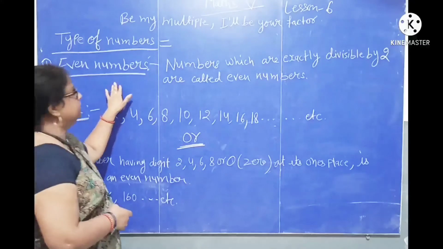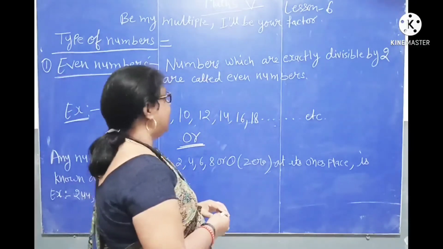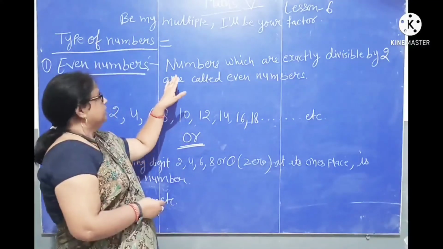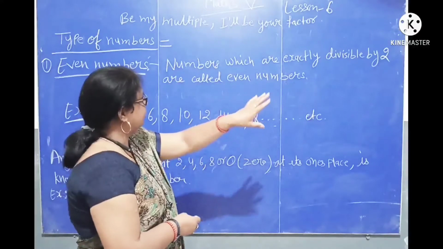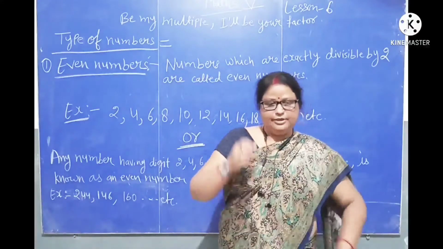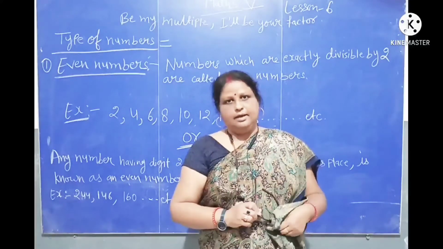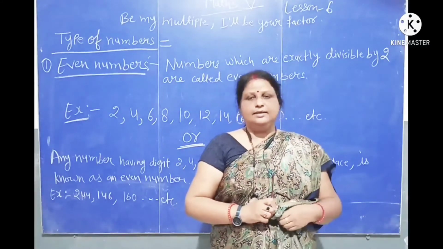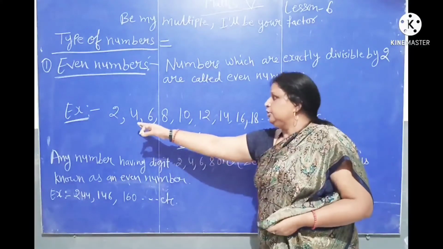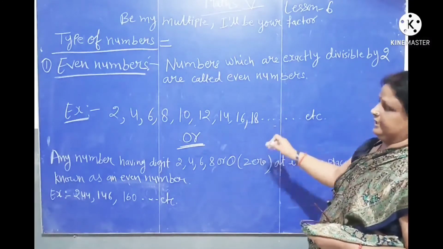First, even numbers. Numbers which are exactly divisible by 2 are called even numbers. When we divide any number by 2 and it leaves no remainder, it is called an even number. Example: 2, 4, 6, 8, 10, 12, 14, 16 and 18.